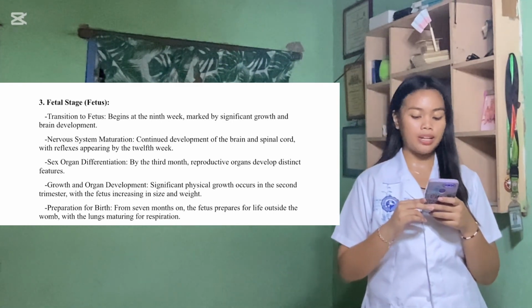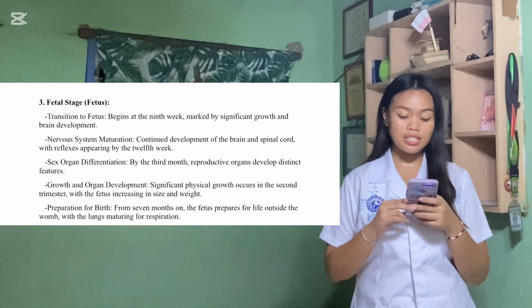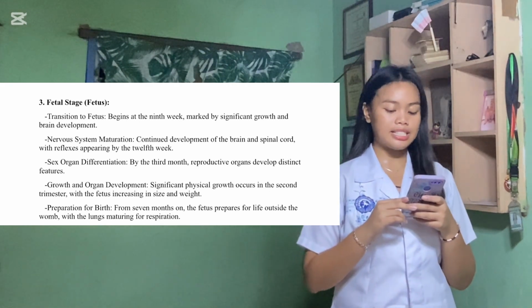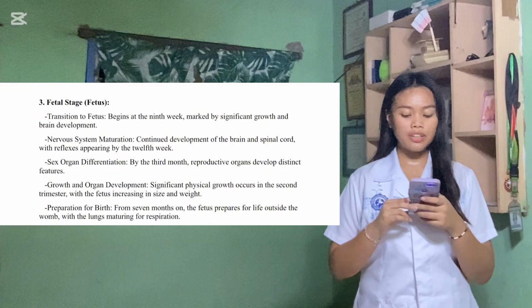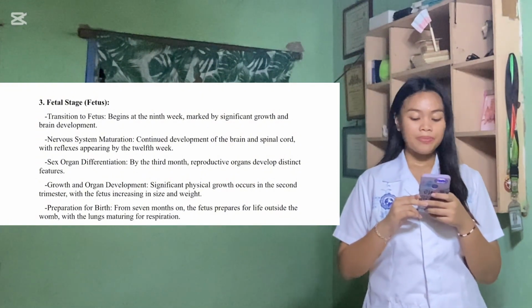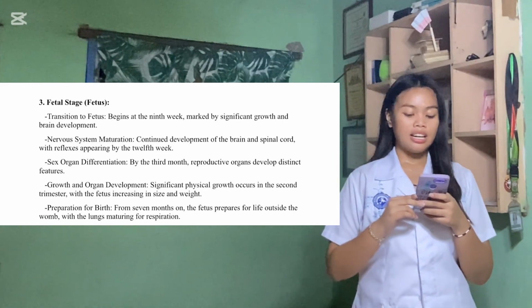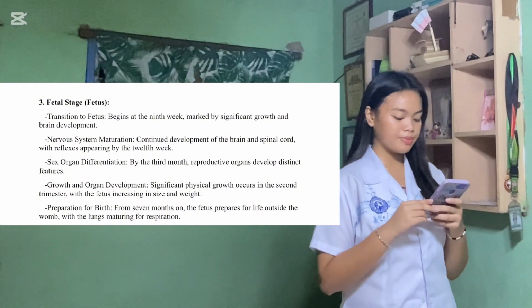Growth and organ development. Significant physical growth occurs in the second trimester, with the fetus increasing in size and weight. During the second trimester of pregnancy, significant growth and organ development take place. The fetus experiences a marked increase in size and weight, with body systems becoming more functional.